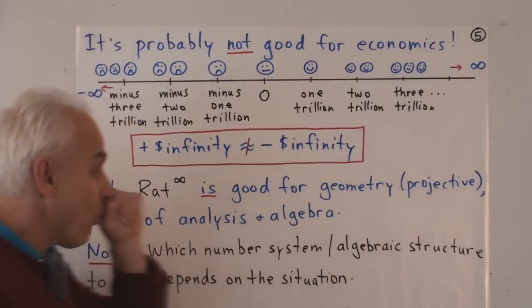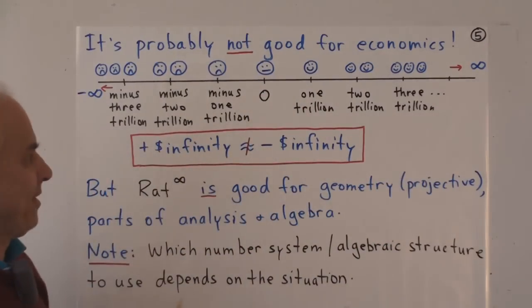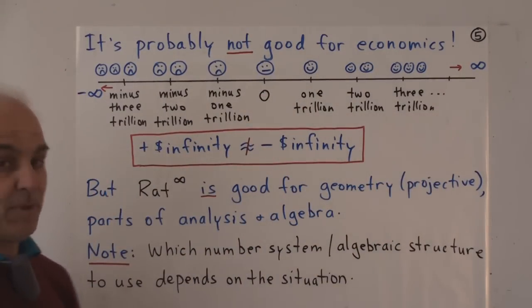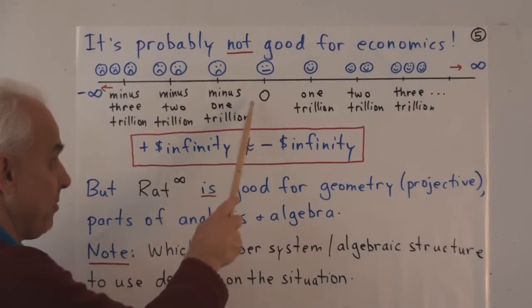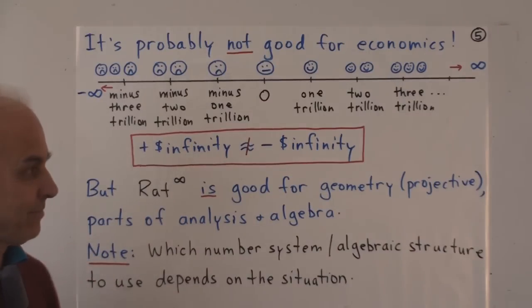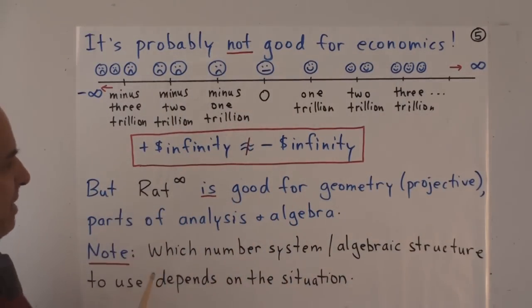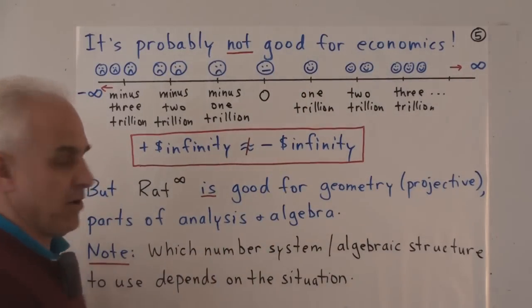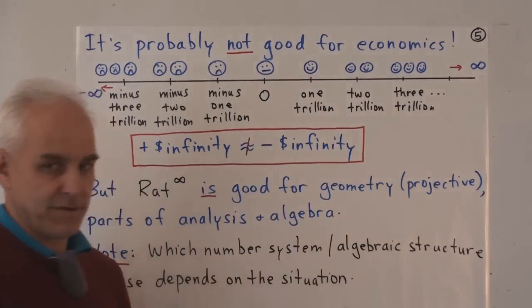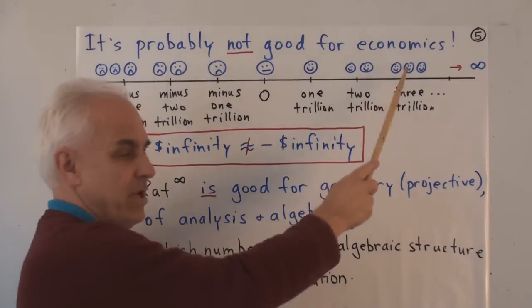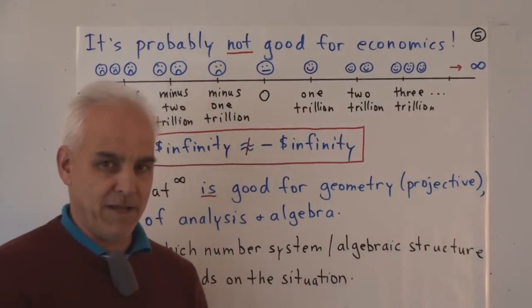Why not? Well, when we're talking about money, dollars, then there's a big difference between a very big positive number and a very big negative number. So here is 0. Here's a sort of expanded number system where the first unit here is 1 trillion, maybe $1 trillion, $2 trillion, $3 trillion. As we go in this direction, we get more and more happy, right? It's nice to have lots of money.